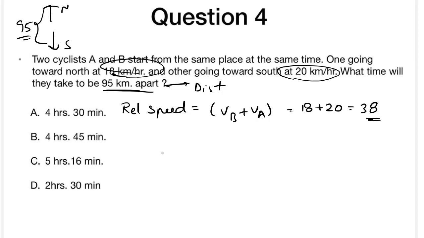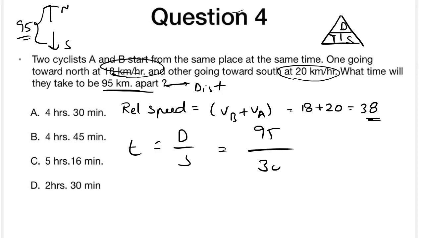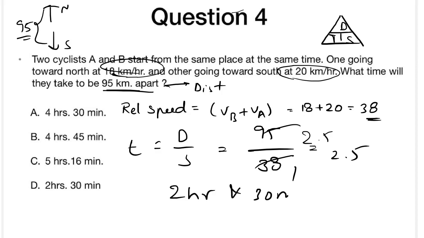Okay, so the time here we need is, I already told you about this diagram, right? If you couldn't remember this, I am drawing it at the top: D, T, S. Whenever we need T, it is D by S. So we know D is 95 and the speed S is 38. So 95 by 38, 38 twos are 76, so it is 2.5. So it is 2 hours and 30 minutes. That's it guys, we got it.